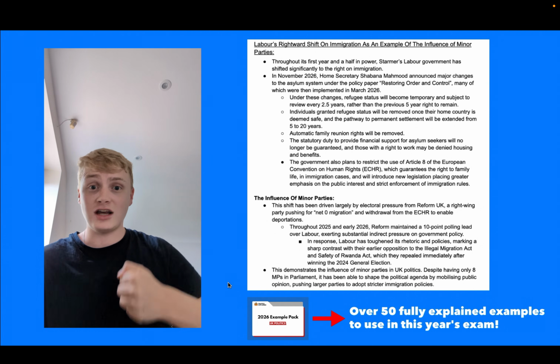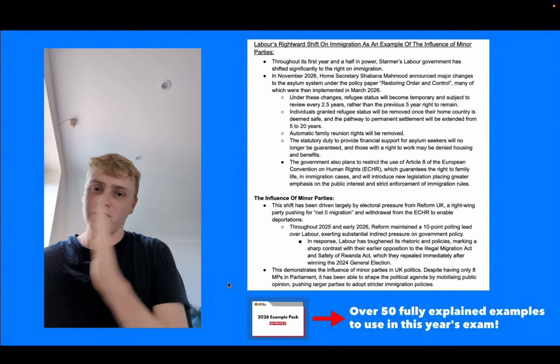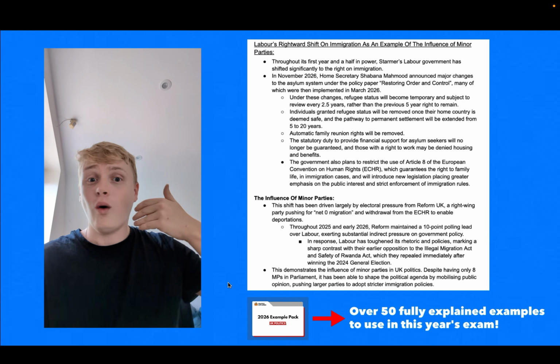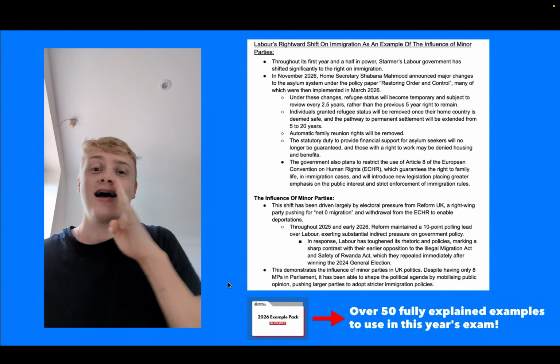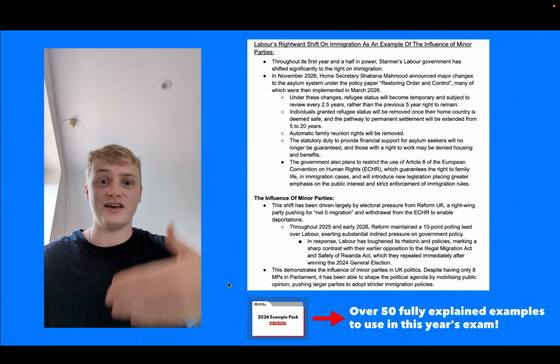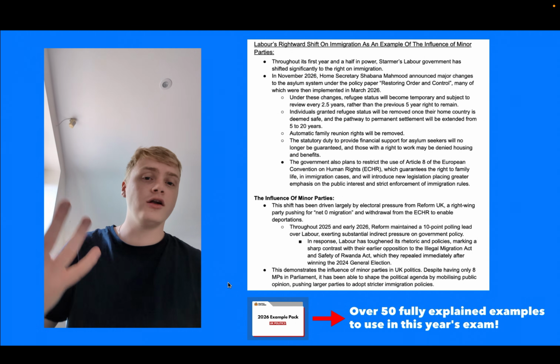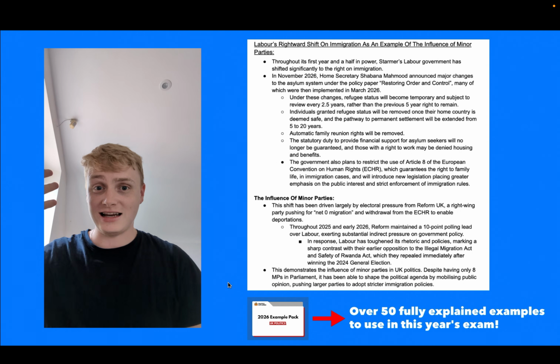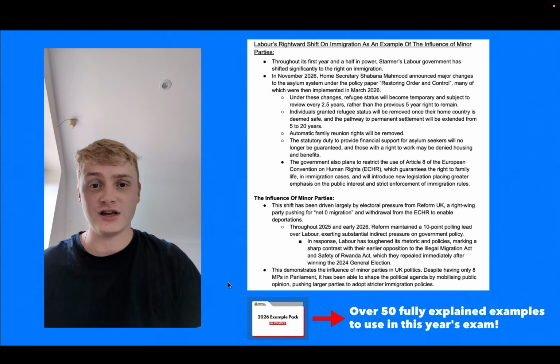So you can use this firstly in relation to Labour Party policy, of how they've shifted to the centre or to the right, and how this is actually quite different from both old Labour and New Labour, both of which were quite encouraging of immigration. For example, under the New Labour governments of Tony Blair, there was significant immigration every year, effectively.